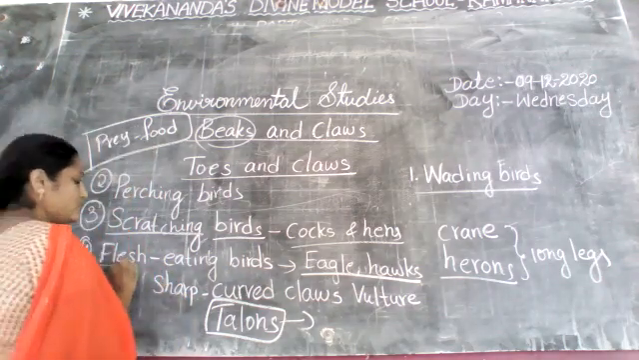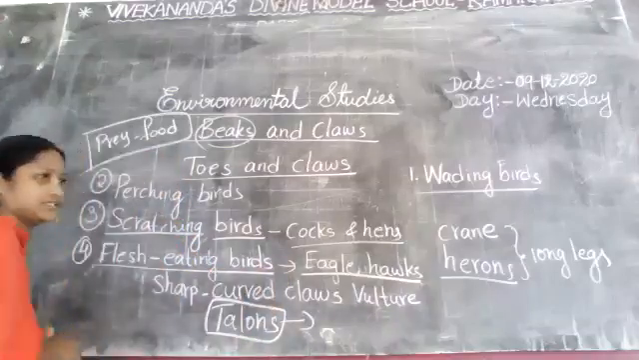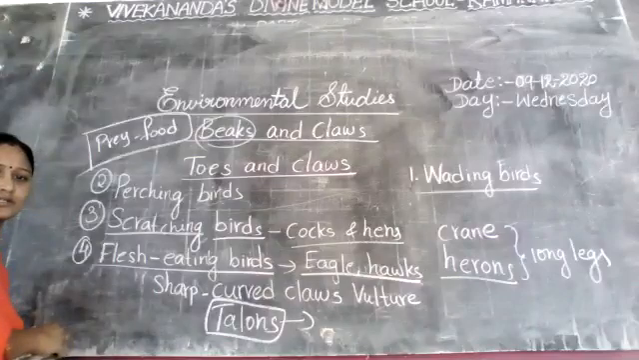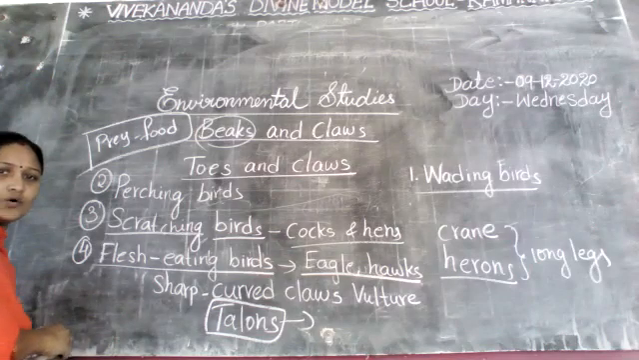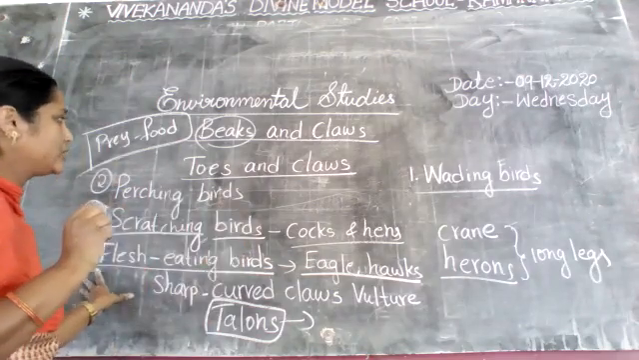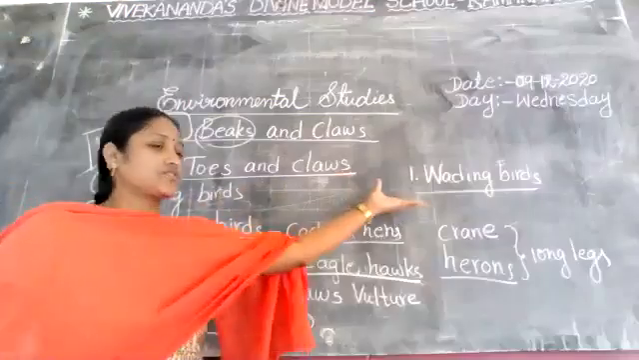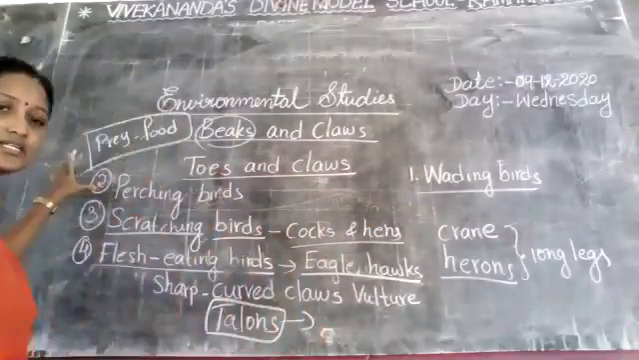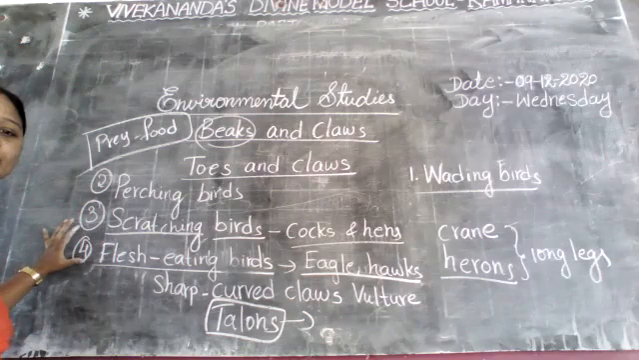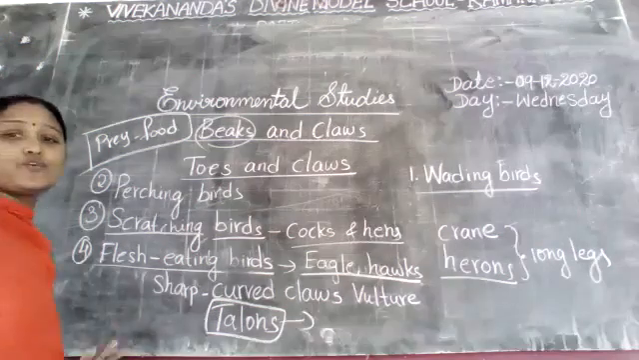Did you understand? Flesh eating birds. Now here I explain about the toes and claws. First one is wading birds. Second one is perching birds. Third one is scratching birds. And fourth one is flesh eating birds. Total here I explained about four.